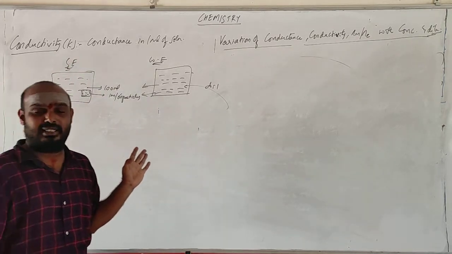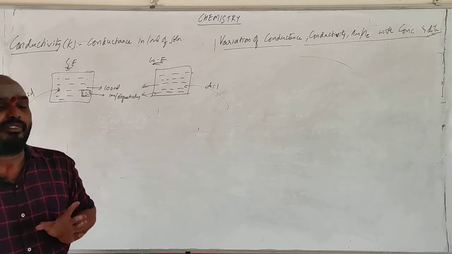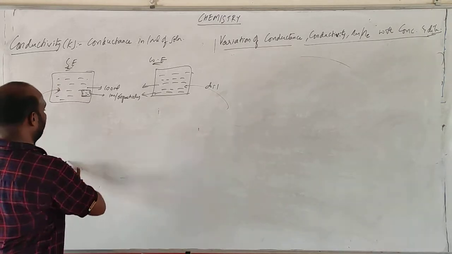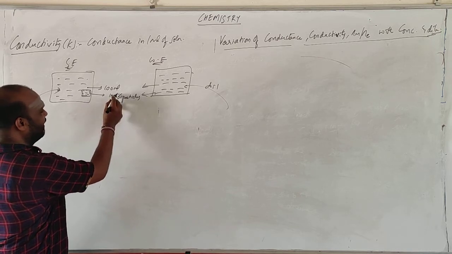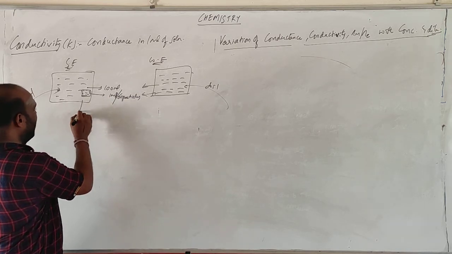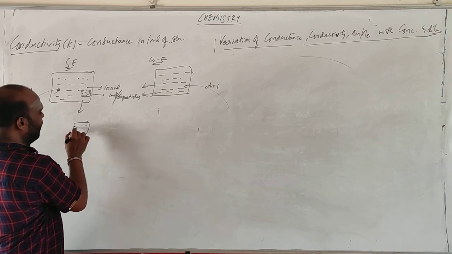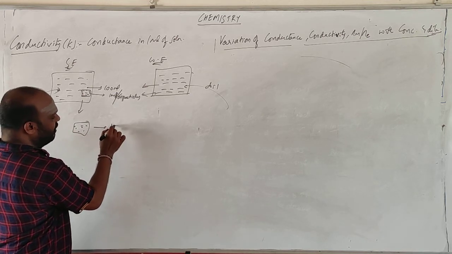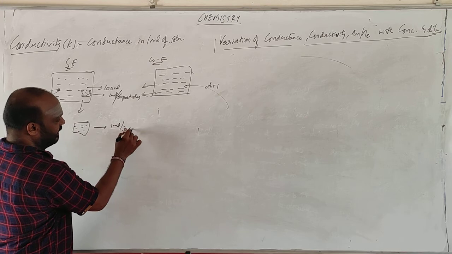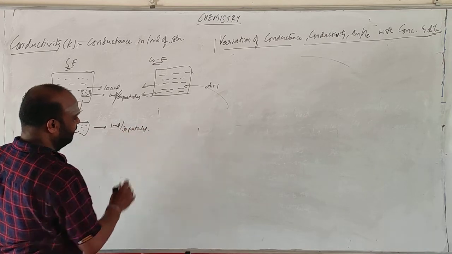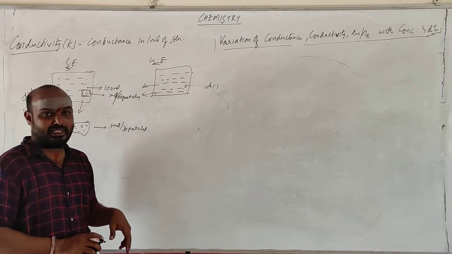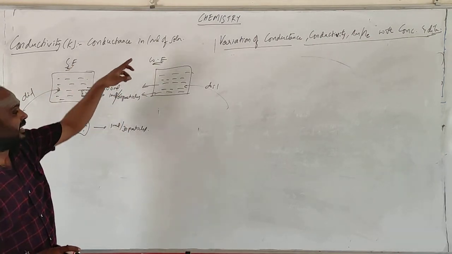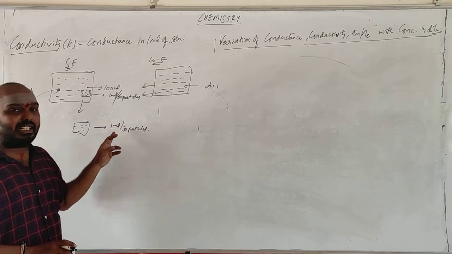Already we have learned conductance due to the liquid. So K value, you are having by 1 ml 60 particles. Now if you dilute, the number of particles per 1 ml has decreased to 30 particles. So what happens with K value? K value is the number of ions that are conducting in 1 ml of liquid.